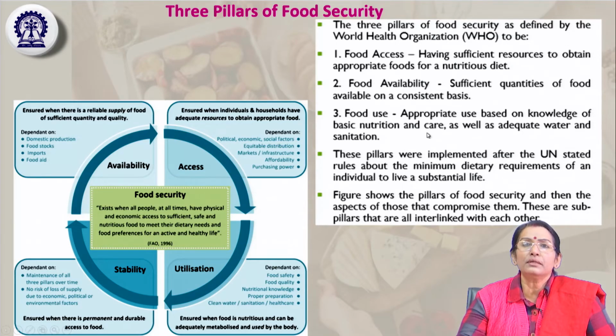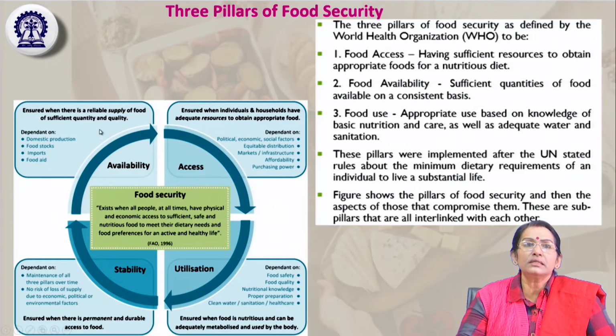These three pillars are promoted by the United Nations and WHO. So it shows that these are the three pillars of food security. How can we ensure the safety and security of food? That depends on these three conditions: food accessibility, food availability, and food use, that is, how the consumers are using it.